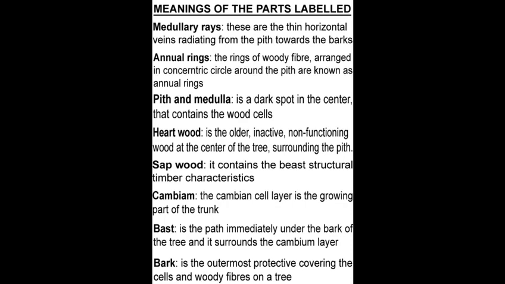Cambium: the cambium layer is the growing part of the trunk. Bast is the part immediately under the bark of the tree and it surrounds the cambium layer. Bark is the outermost protective covering of cell and woody fibers on a tree.